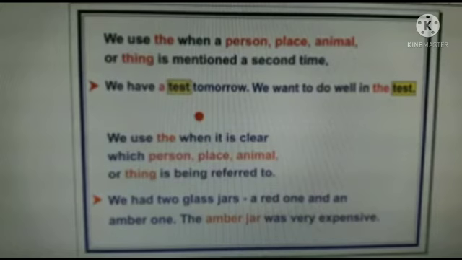We use the when a person, place, animal or thing is mentioned a second time. We have a test tomorrow. We want to do well in the test. The second time test, a becomes the. We use the when it is clear which person, place, animal or thing is being referred to. We had two glass jars, a red one and an amber one. The amber jar is very expensive.